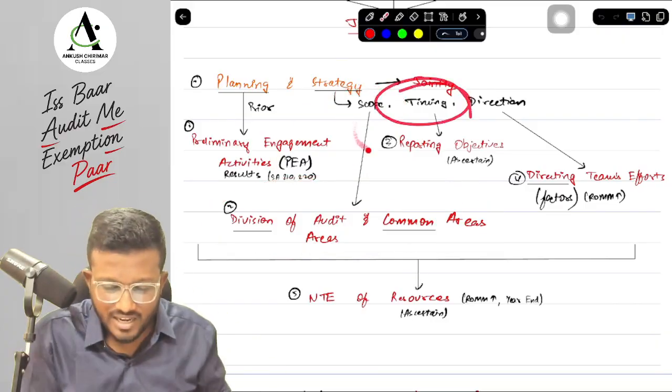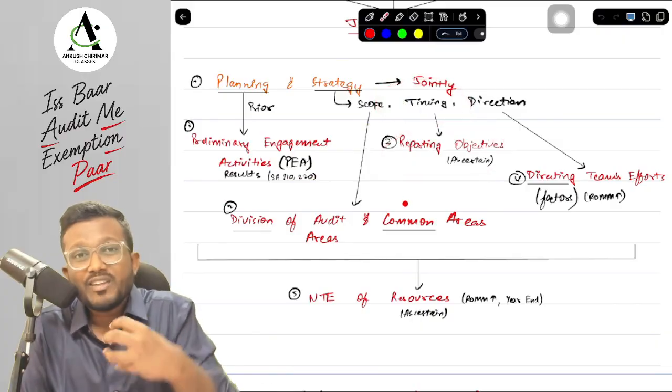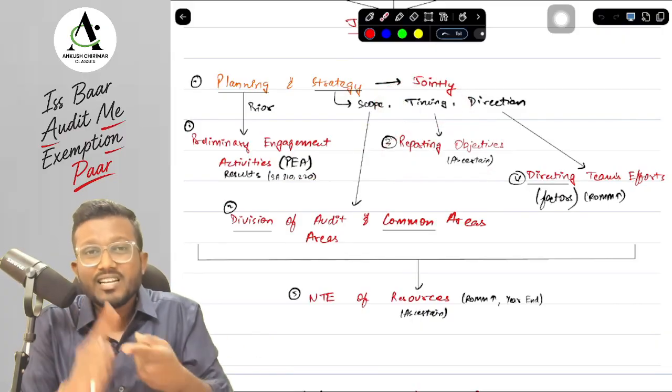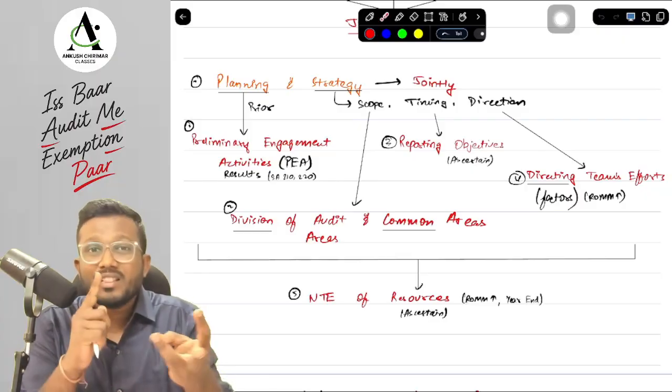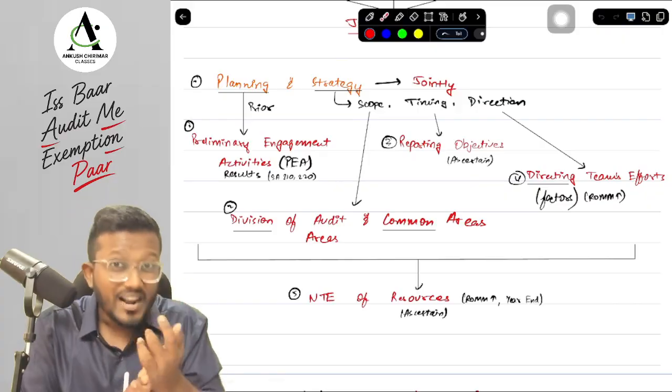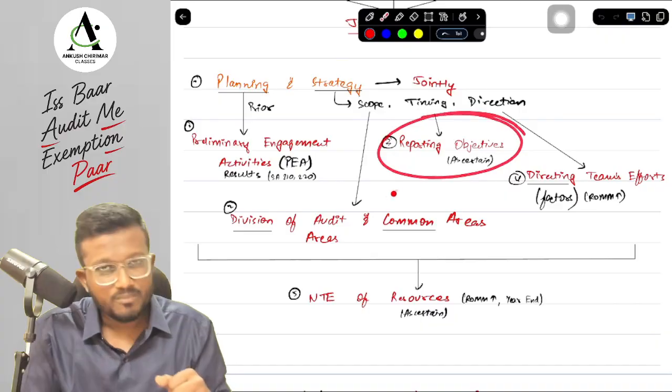Second, in terms of timing, we need to ascertain the reporting objectives. We need to ascertain the timetable for reporting: when the TOC and TOD are to be completed, when the EP review and EQCR review are to be done, when the report is to be issued, and when the financial statements will be issued. All the reporting objectives we have to ascertain.